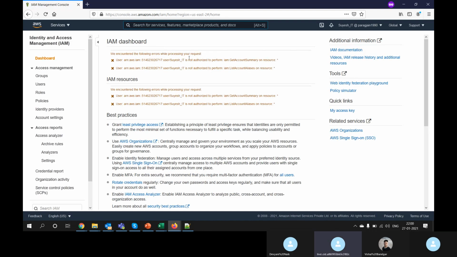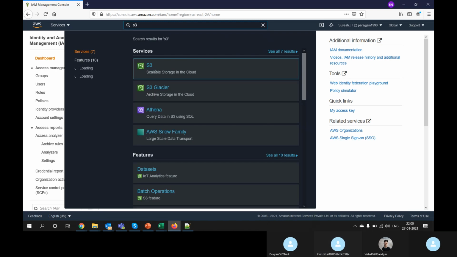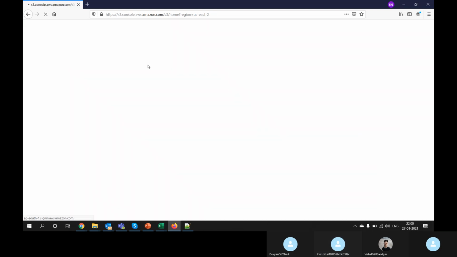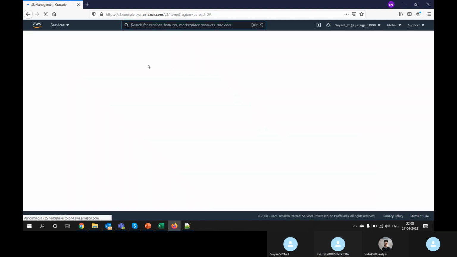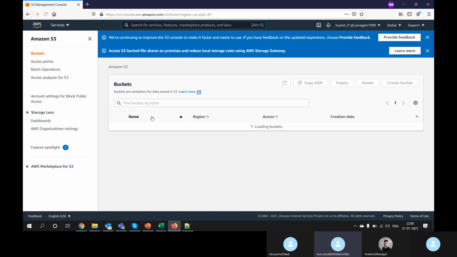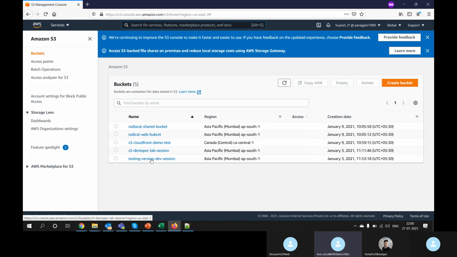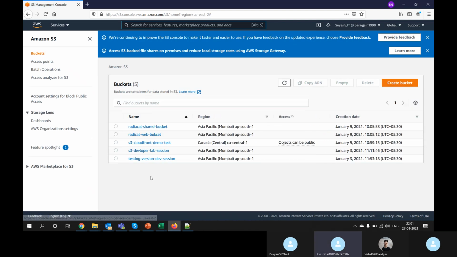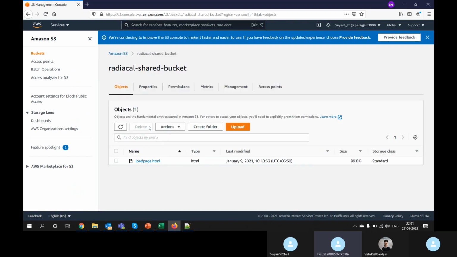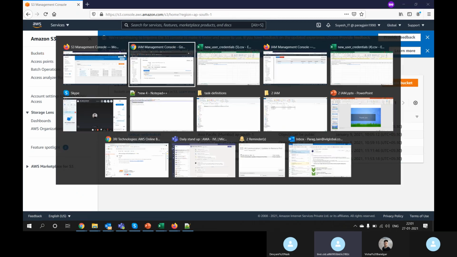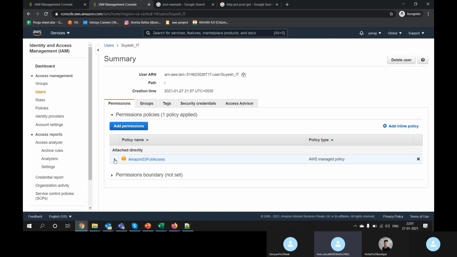See, he is getting an error. Okay, let's go to S3. You can see there are so many buckets, and he is able to view the buckets. He can read, he can delete, he can update anything he wants because he has full access. We gave full access, right?